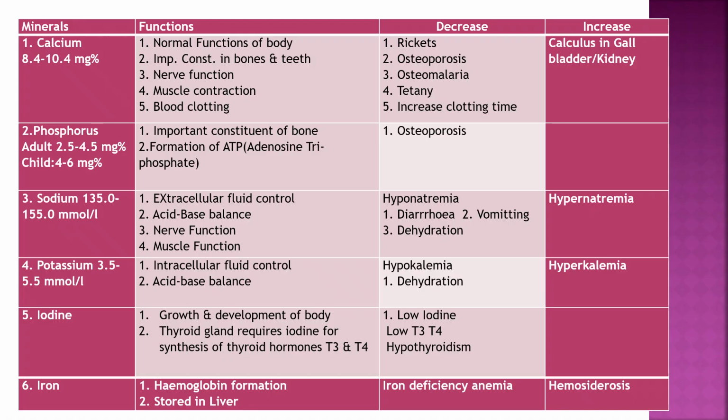If increased, calculus in the gallbladder or kidney. Phosphorus: 2.5 to 4.5 in adults and 4 to 6 mg/dL in children. Function: important constituent of bone, and formation of ATP, adenosine triphosphate. Decrease: osteoporosis.